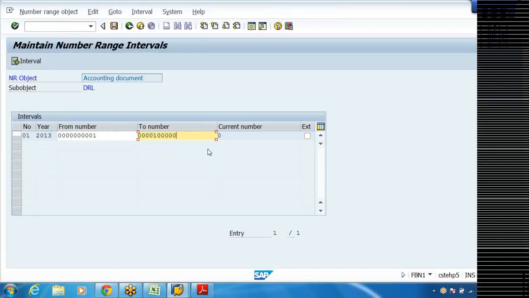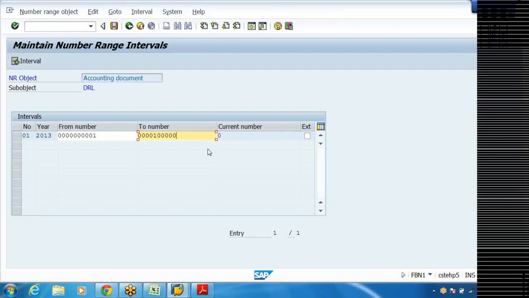How do you know that it is going to be only a maximum of 1 lakh? You need to study the existing organization structure, and last year how many documents they have posted. If they have posted say 10,000 documents, I can take 1 lakh this year, right?